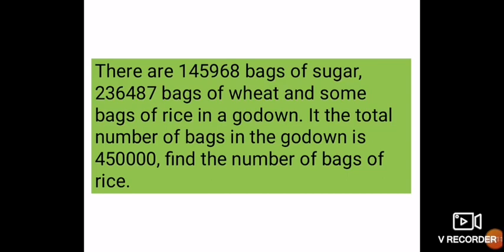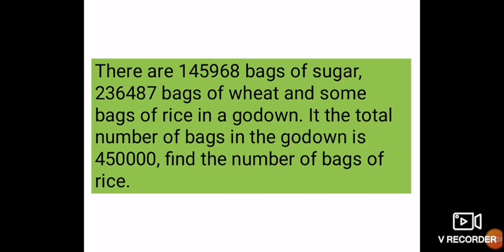4,50,000. So now children, tell me fast which two basic fundamental operations you have used in this question. Yes, your answer is correct. You have used addition and subtraction.